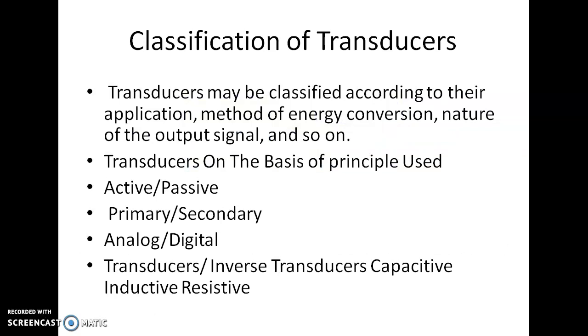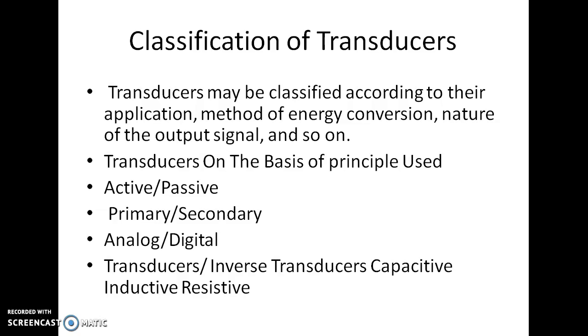Classification of transducers. We have different types of transducers according to the principle involved. First, on the basis of the principle used, they are active or passive transducers, primary or secondary transducers, analog or digital transducers, and transducers and inverse transducers.